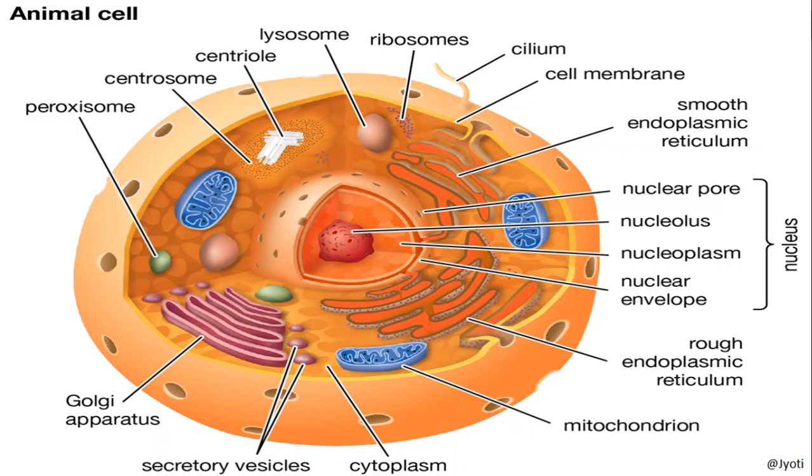cell with some exceptions. So if you recollect the structure of prokaryotic cell and compare that with this eukaryotic cell, you can understand how this eukaryotic cell is more complex than the prokaryotic cell.